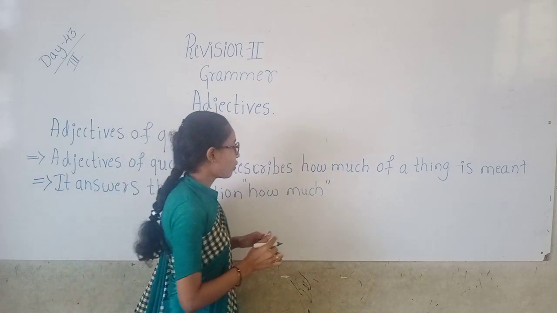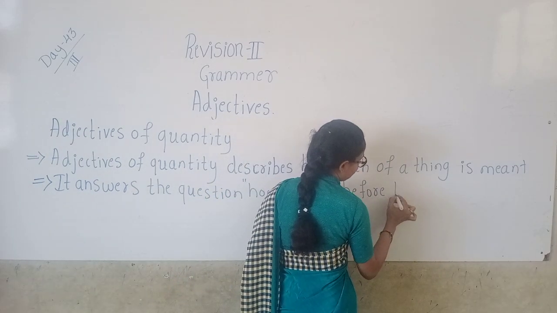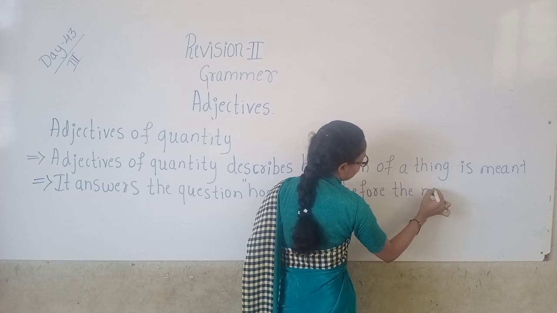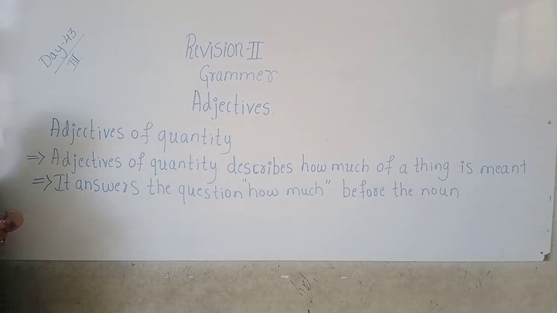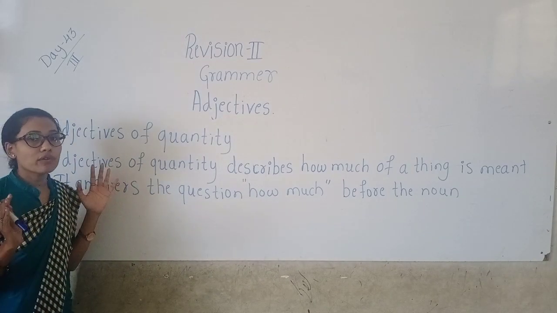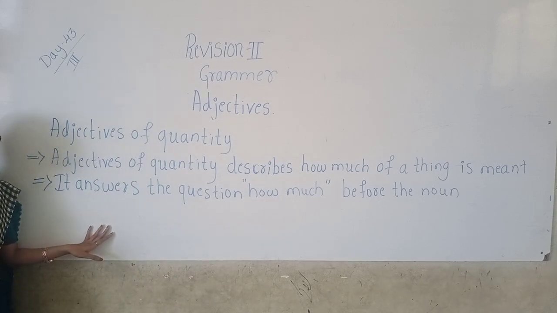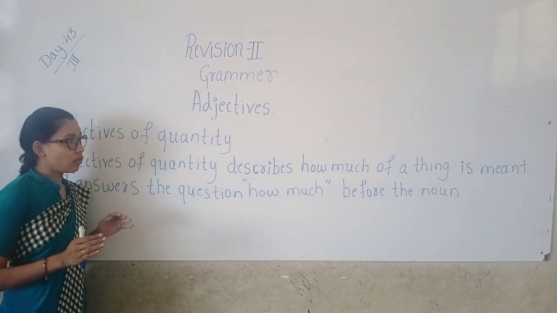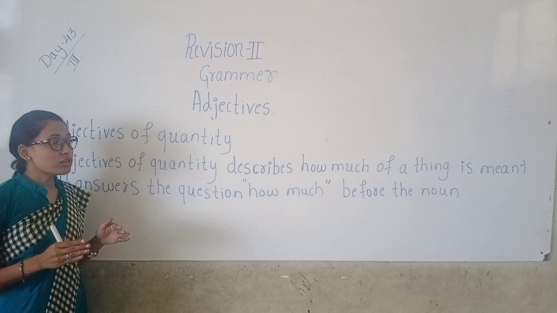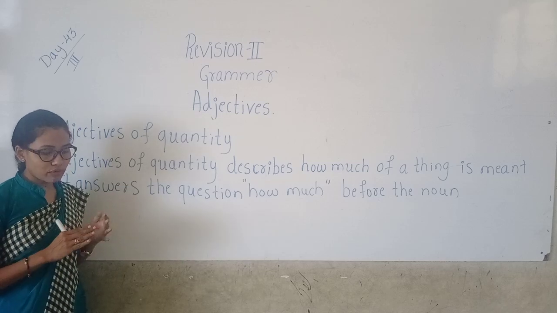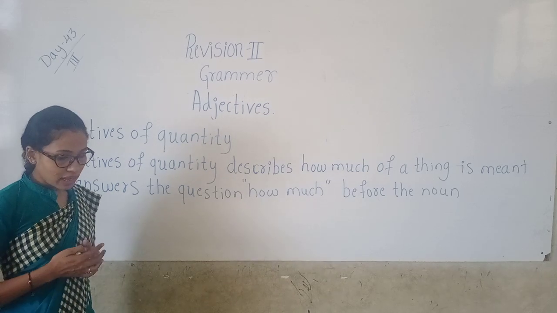Okay, children. Adjectives of quantity describe how much of a thing is made, and they also answer the question how much, before the noun. Adjectives of quantity and quality are all used before the noun. They are placed before the noun. Okay. Let us see some examples.